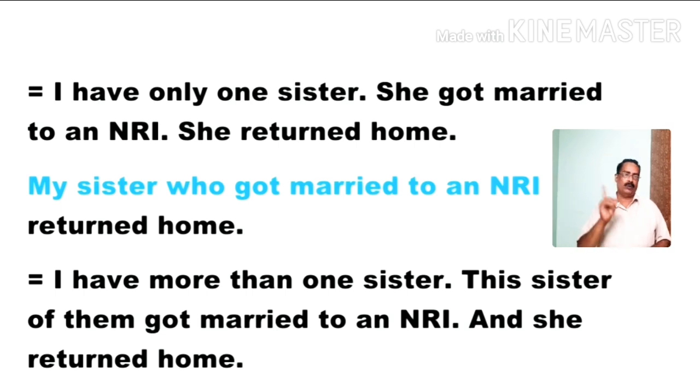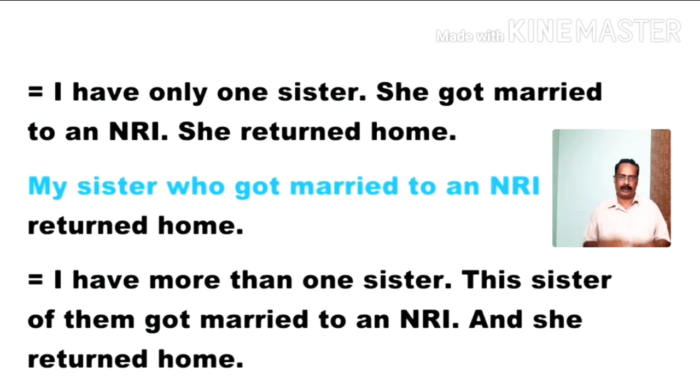But when I have more than one sister, I should define the sister in the question. So I need not use here that non-defining, but I should use here defining type. So my sister who got married to an NRI returned home means I have more than one sister, and this sister of them got married to an NRI and she returned home.